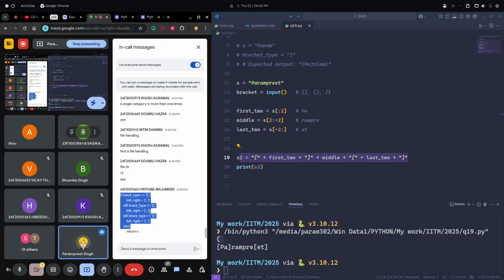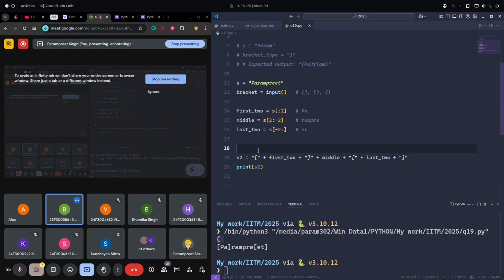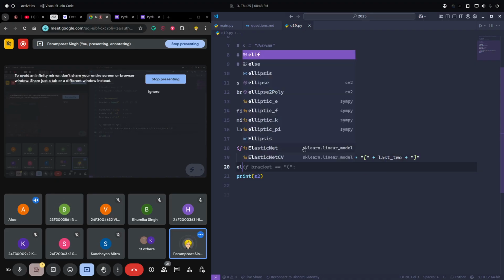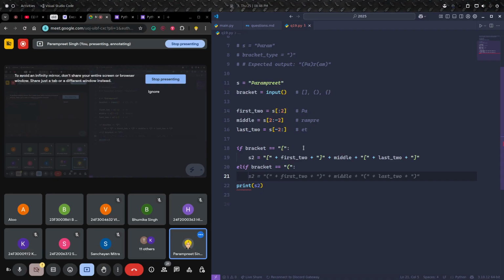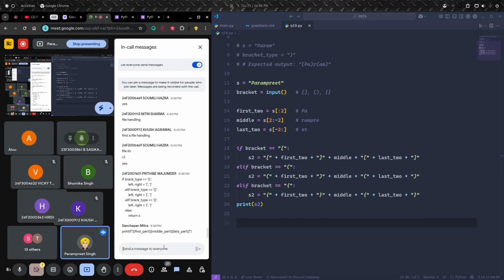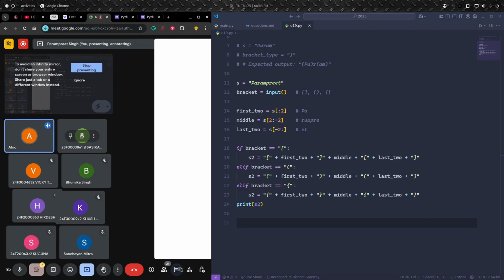Yes, great. Left, right, this approach we can also do. Okay, so now we need to add conditions here, something like this. If bracket equals this, then we would use this one. Elif bracket is this one, then we would use this. Elif bracket is this, then we would do this one. Yes, we are using if, elif to handle all the inputs.